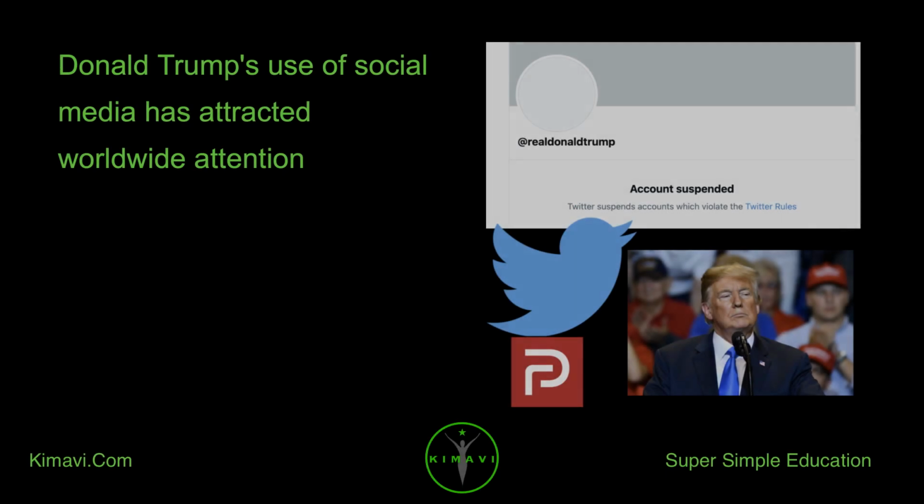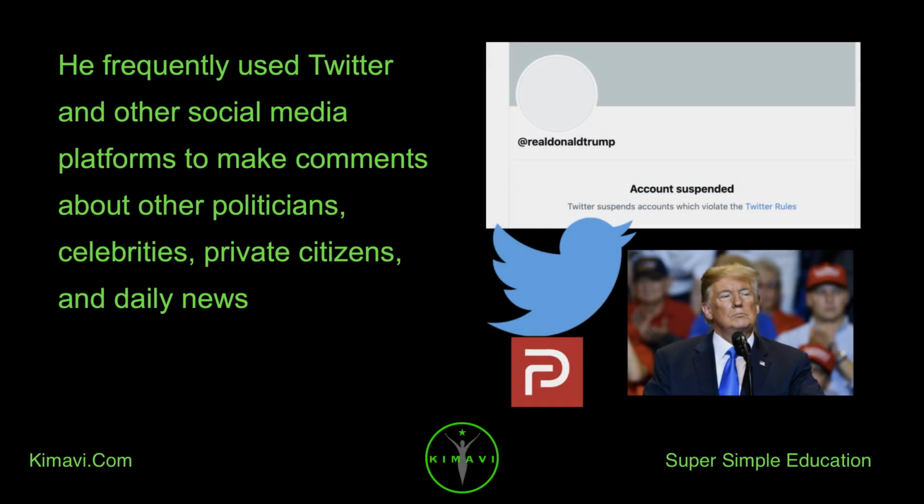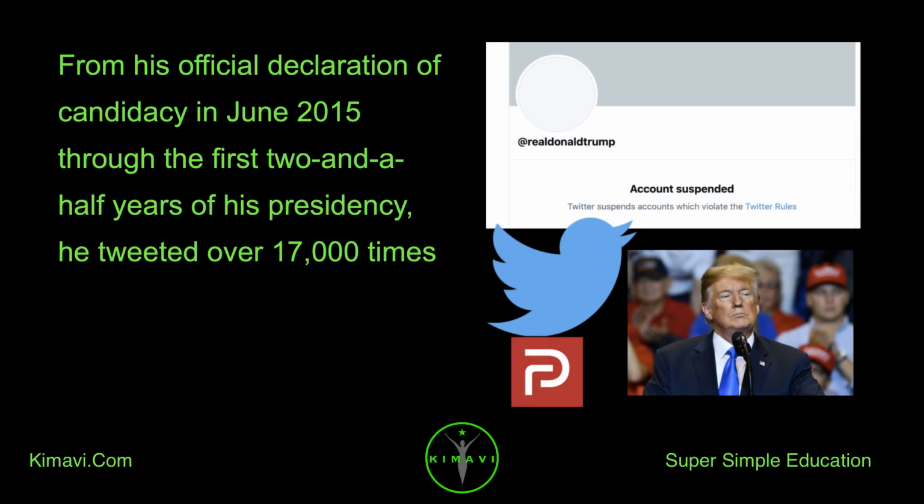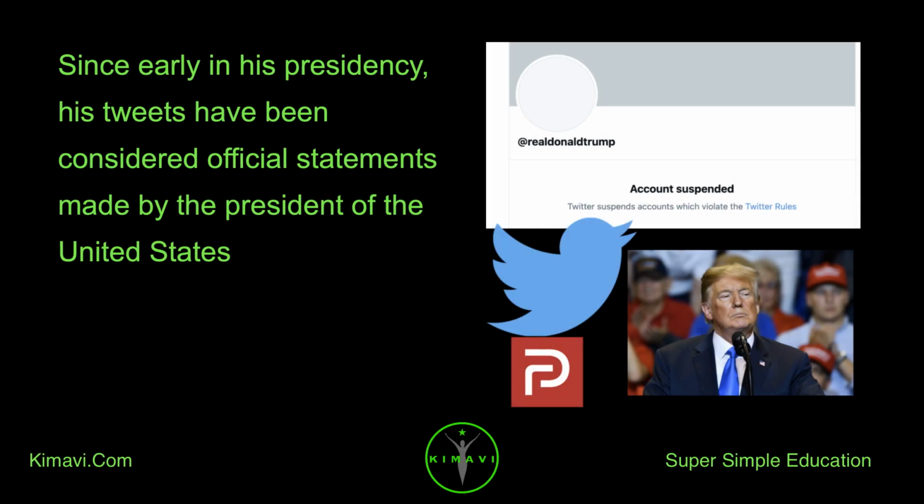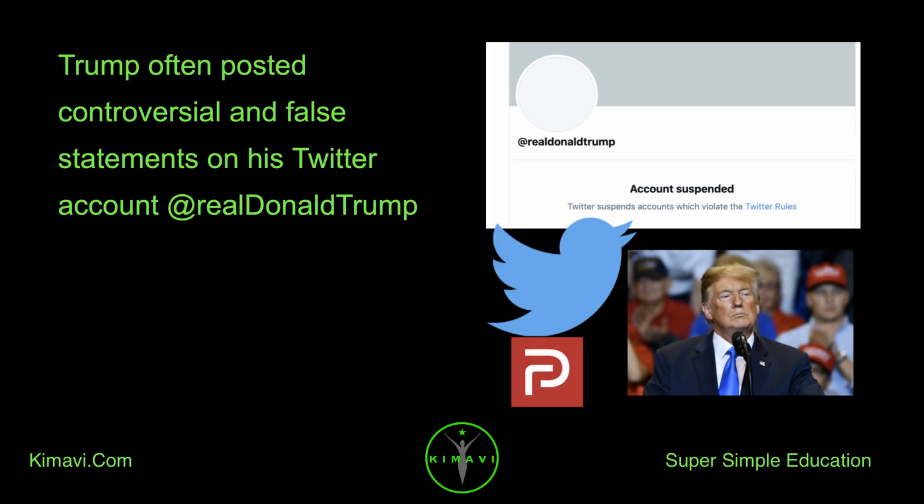Donald Trump's use of social media has attracted worldwide attention. He frequently used Twitter and other social media platforms to make comments about other politicians, celebrities, private citizens, and daily news. From his official declaration of candidacy in June 2015 through the first 2.5 years of his presidency, he tweeted over 17,000 times. Since early in his presidency, his tweets have been considered official statements made by the President of the United States. Trump often posted controversial and false statements on his Twitter account at RealDonaldTrump.